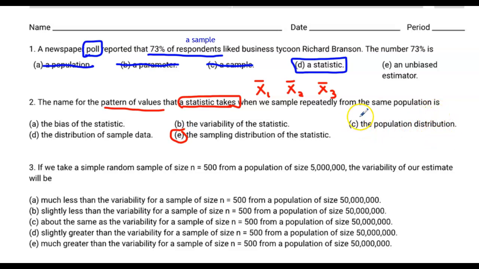It's not population distribution because we're not dealing with individual values from every single individual. It's not a distribution of sample data because sample data is all of the individuals within a sample. We're not talking about individuals within a sample. We're talking about statistics, which is a summary value for a sample. So that's not it either.